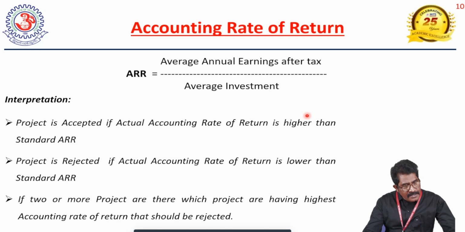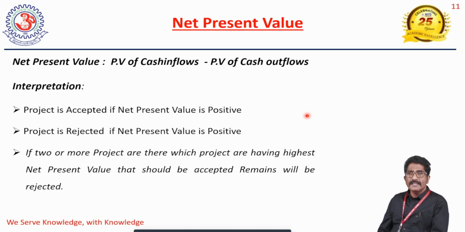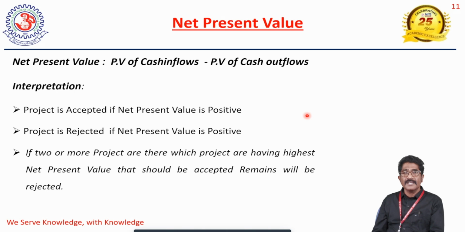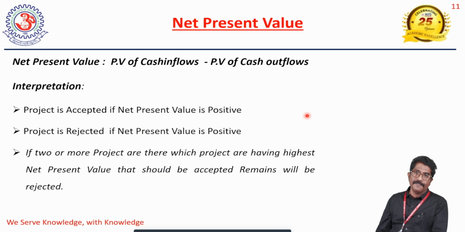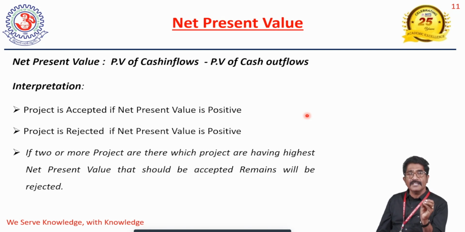But of course, traditional methods have some limitations. The main limitation is that in the traditional method, they ignore time value of money. Generally, if you want to take an investment decision, time value of money definitely plays a vital role. But the traditional method ignores time value of money. So that's the main drawback and the main limitation of traditional methods.